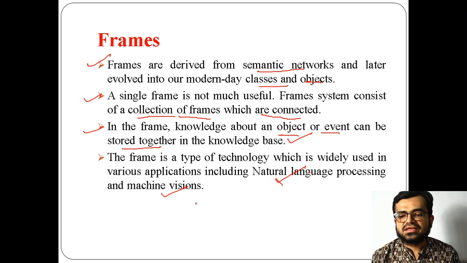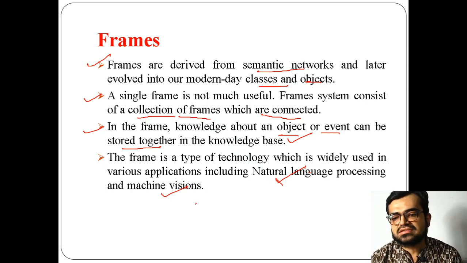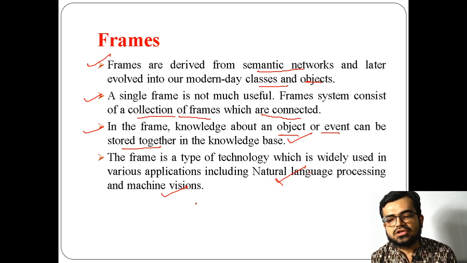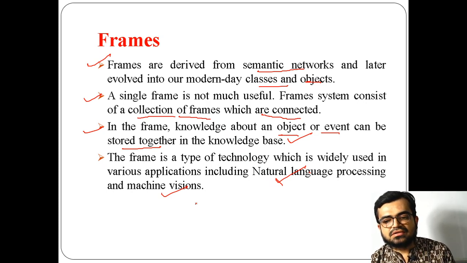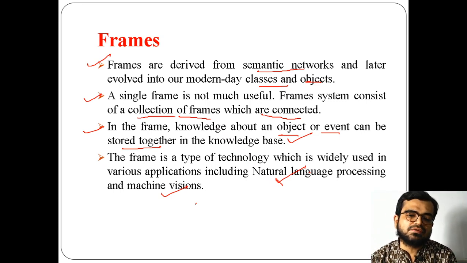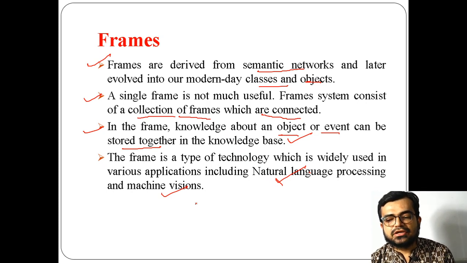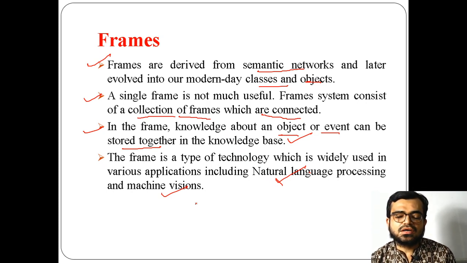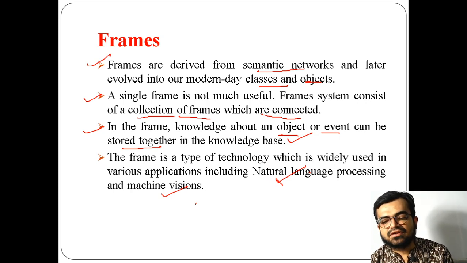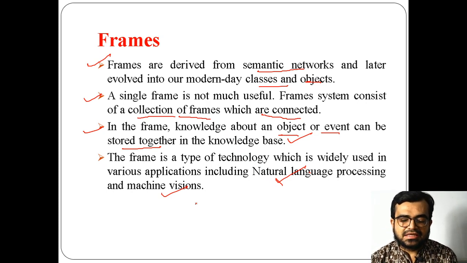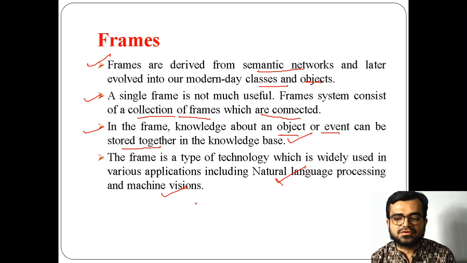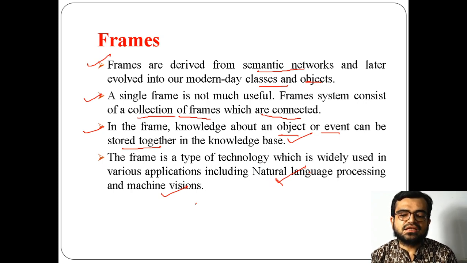For example, if a robot sees a particular human, it will update the information in that frame: the name of the person, the height, the color, the age. That form will be stored in a record-like structure. So you can use it in machine vision as well.